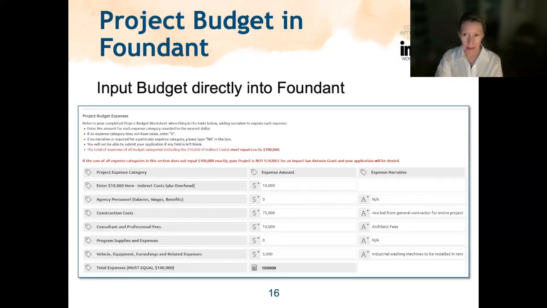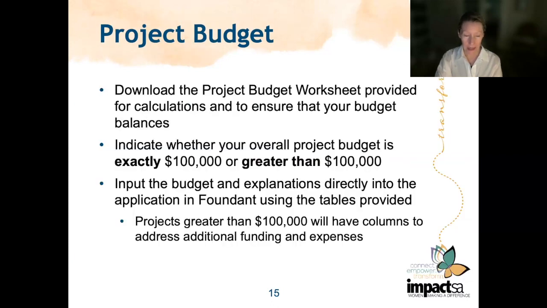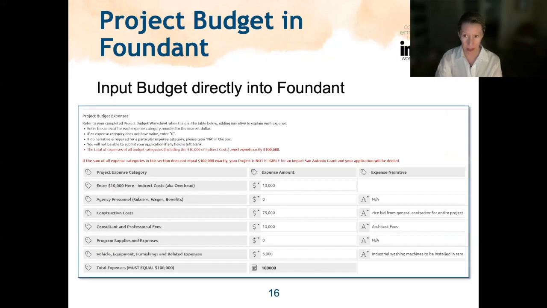In order to access the correct version of the project budget worksheet, you will need to first answer the question, will the project require you to raise revenue in addition to the $100,000 you are requesting from Impact San Antonio in this application? All project budgets will be automatically allocated $10,000, 10% of the $100,000 total. These will be for indirect costs like overhead. You will not be able to increase or decrease this amount.